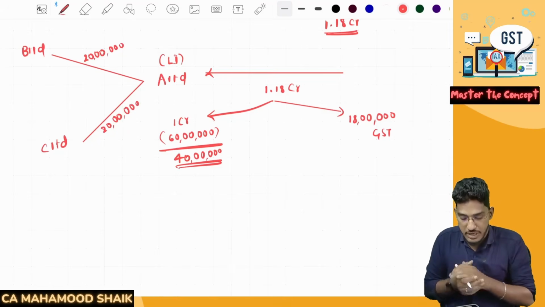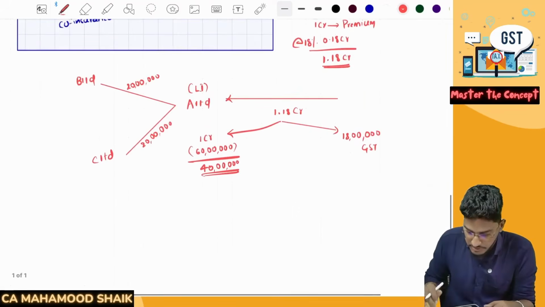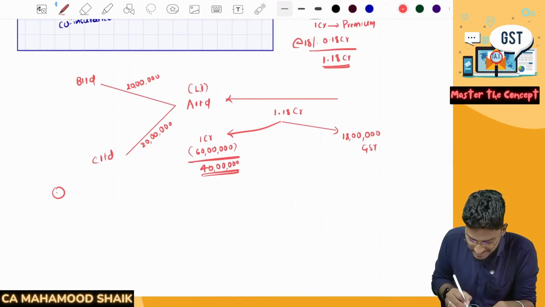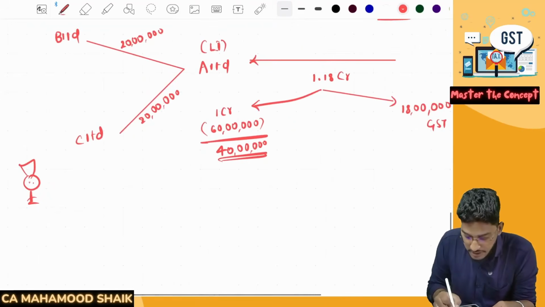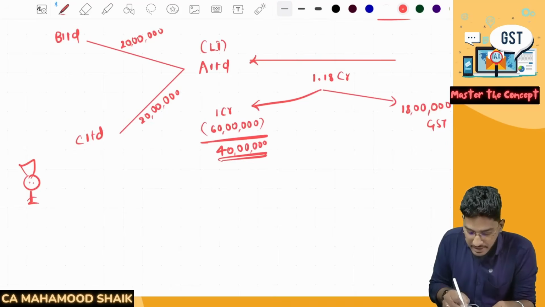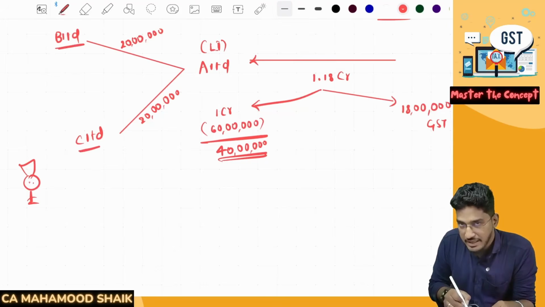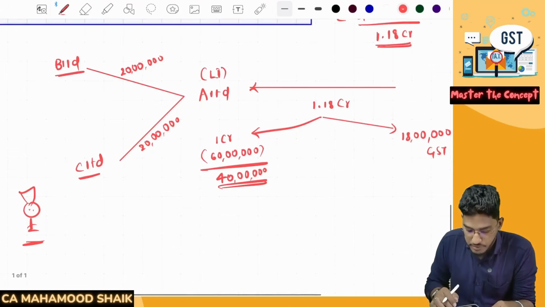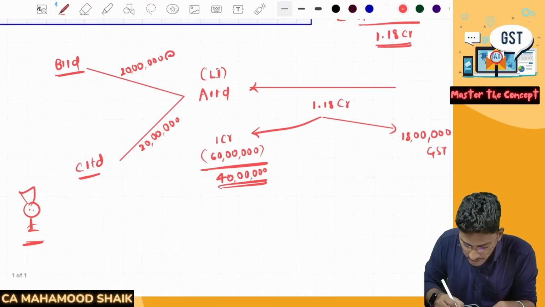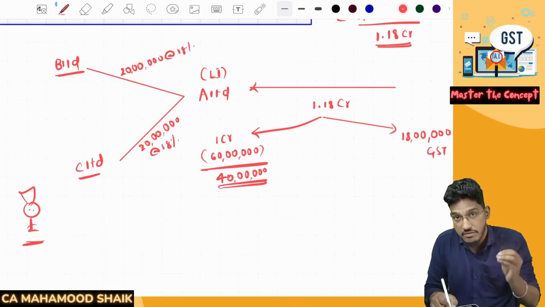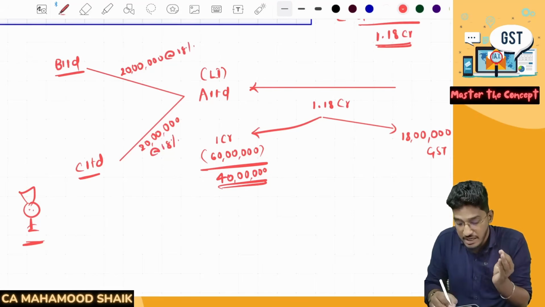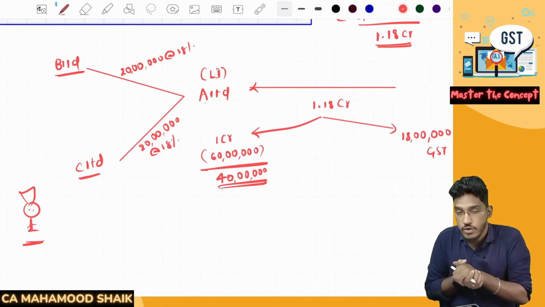Now, what actually used to happen previously is that these GST officers, these proper officers, used to harass these insurance companies. The proper officers used to say that here B Limited is providing services and in return they are getting a consideration. C Limited is also providing services, in return they are getting a consideration. On this 20 lakh rupees, they used to collect once again 18% GST. They used to collect GST even on the premium which was shared by the lead insurer with the co-insurers.